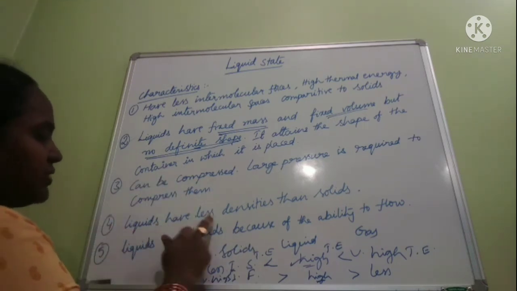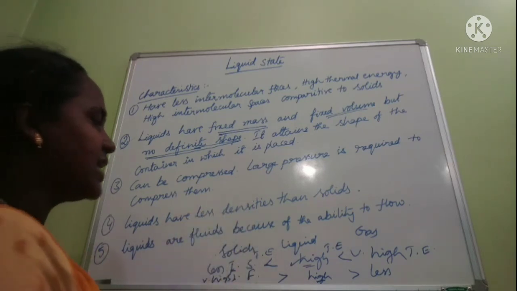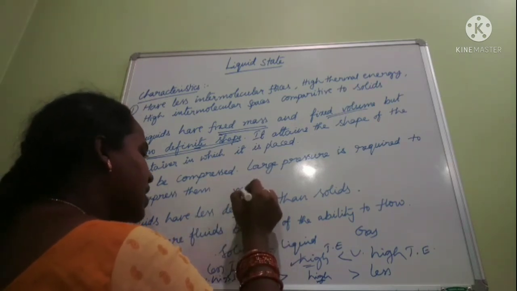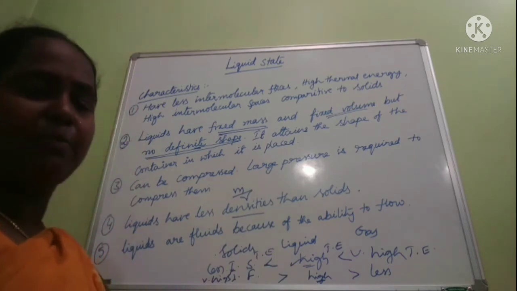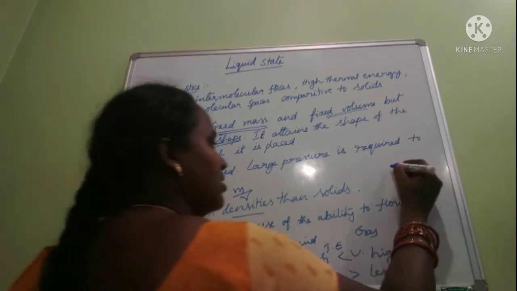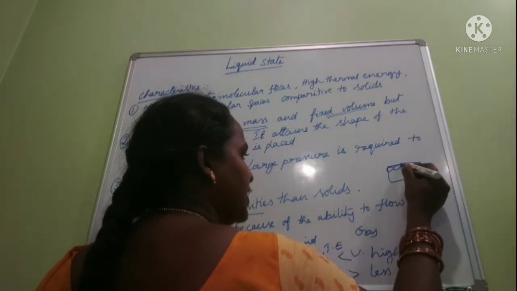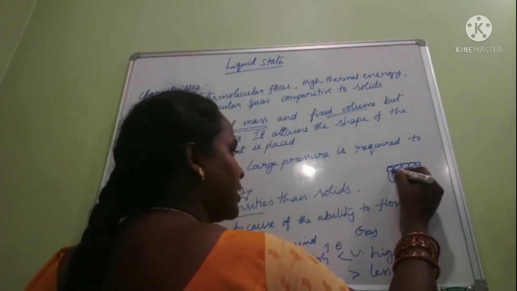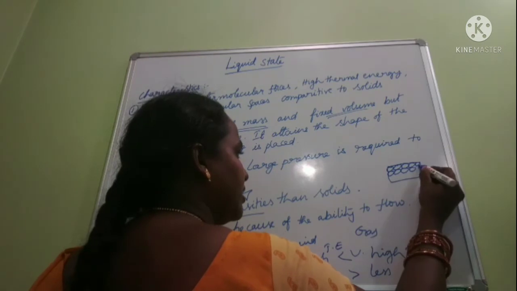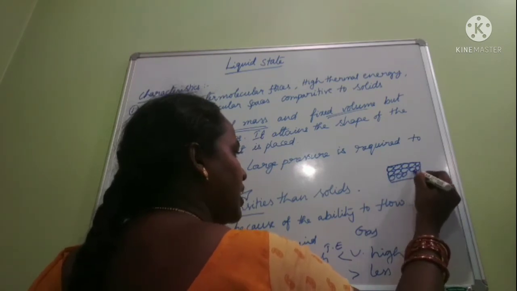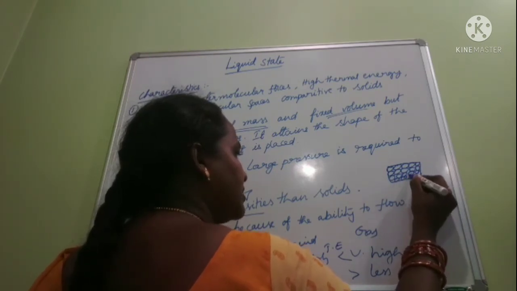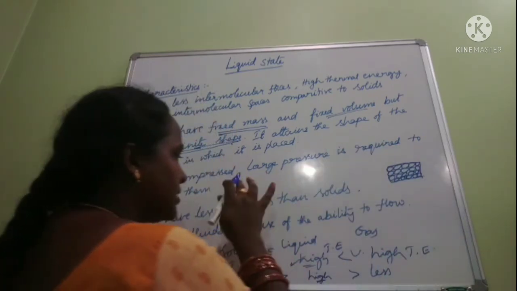Fourth point: liquids have less density than solids. Density means mass by volume. In solids, the particles are arranged closely in a regular pattern, so the mass of the particles in a particular volume is more.